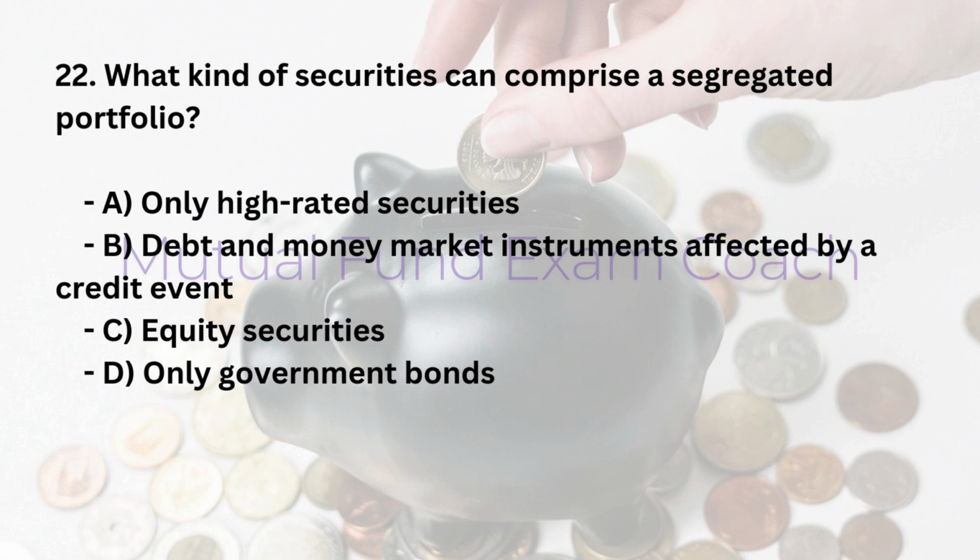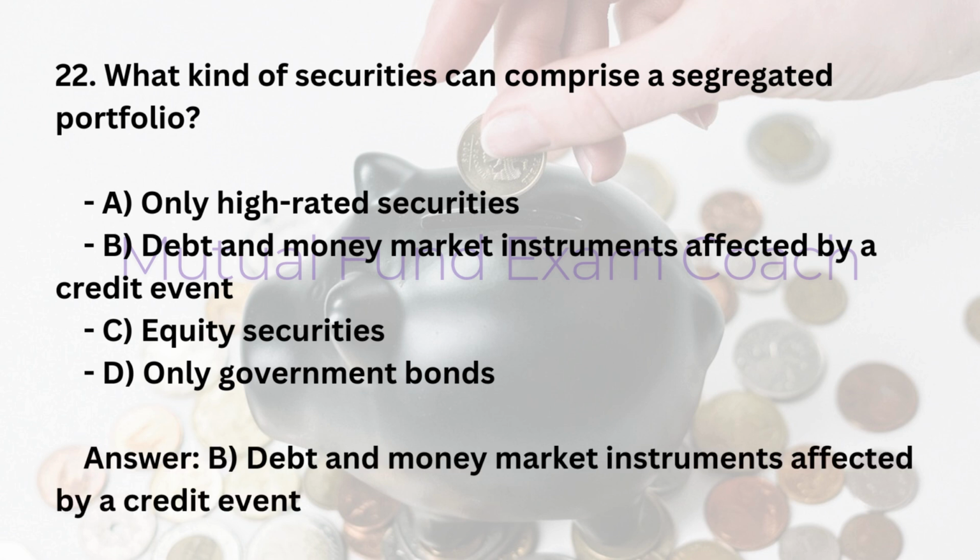22. What kind of securities can comprise a segregated portfolio? A. Only high-rated securities. B. Debt and money market instruments affected by a credit event. C. Equity securities. D. Only government bonds. Answer: B. Debt and money market instruments affected by a credit event.